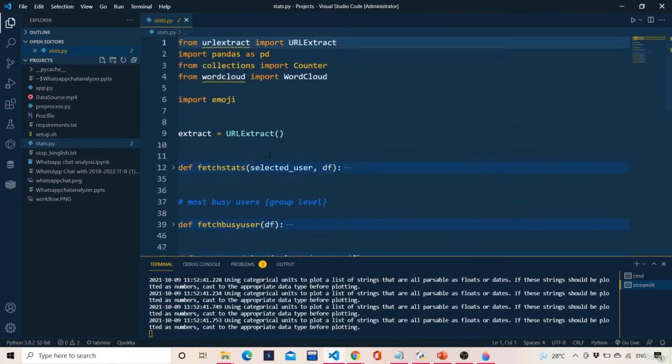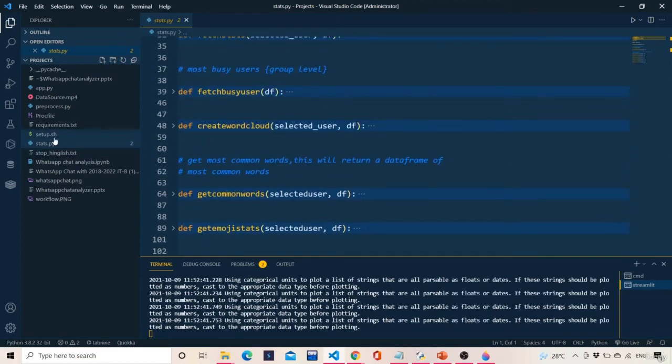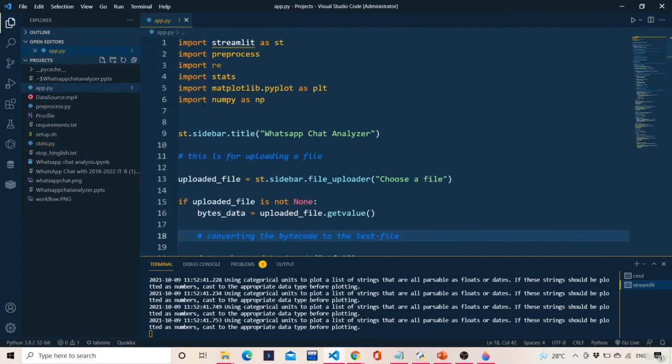So in stats we have a lot of functions which we will be using, and these files will be called from here. See, import stats, import preprocess is the file name. The only thing is these 3 files must be present in the same folder. They should not be present in other folders also. The directory must be the same.